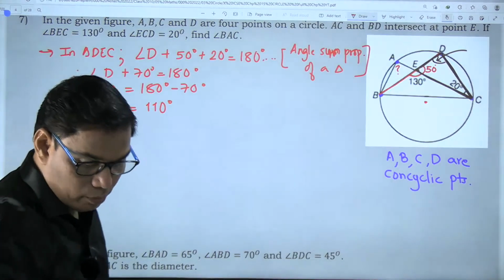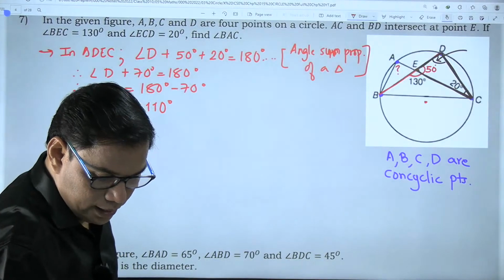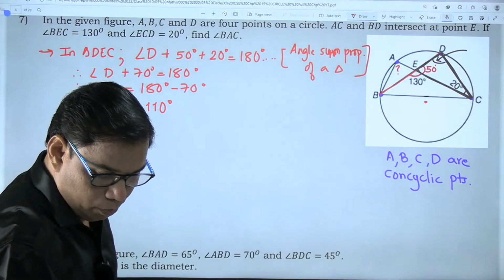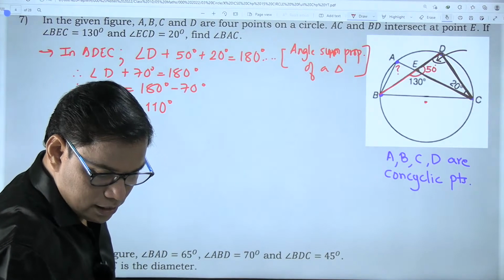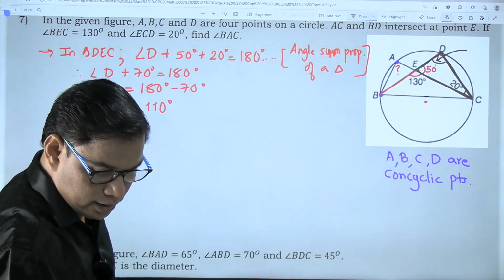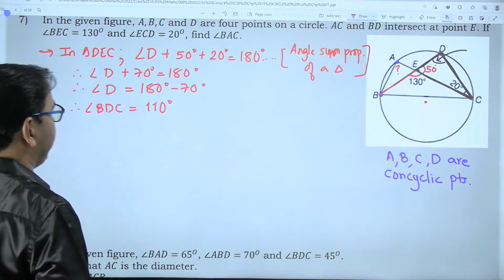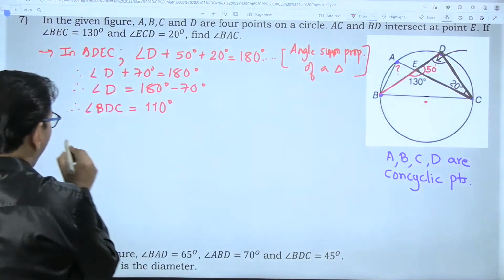Yes, students, some of them have already given the answer. Mamta Singh 110 degrees, Parth Gaming 110 degrees, Atif 110 degrees, Dishita Joshi 110 degrees. Yes, very good. Now what?